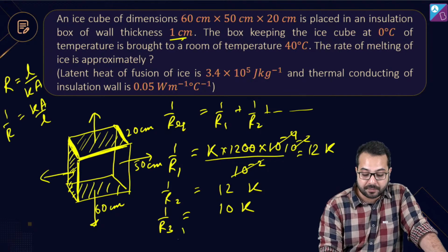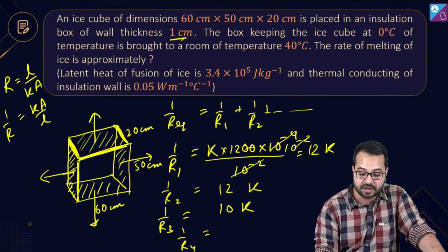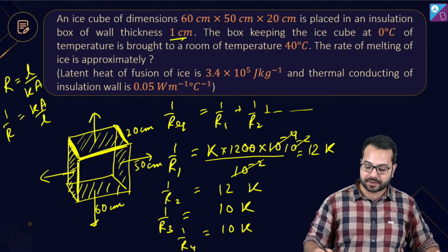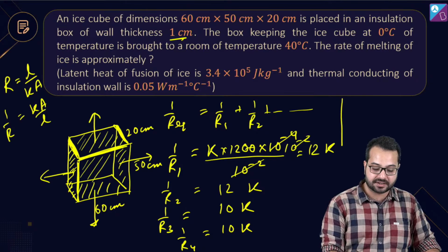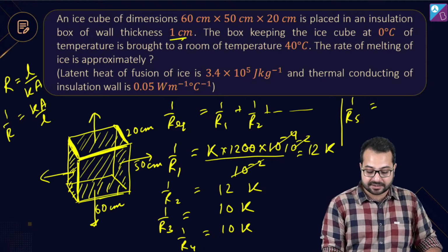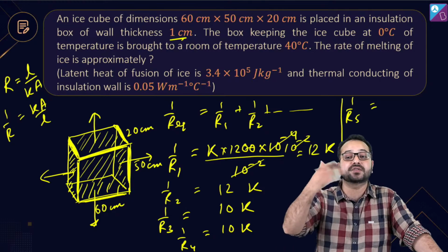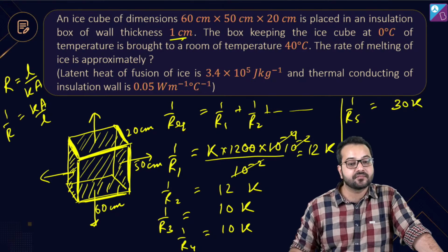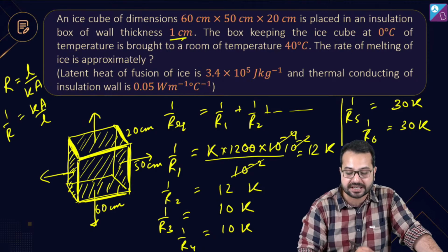Okay? फिर 1 by R4. Take the parallel surface. तो 1 by R4 भी 10K हो जाएगा. ठीक है? Is that correct? I'm doing the same operation. R5 कौन सा ले रहा हूं मैं? R5 ये सामने का सरफेस. सो 1 by R5 कितना हो जाएगा? What is the length? The length is 60. What is the breadth? The breadth is 50. ठीक है? So this is 3000 centimeter square. We perform the same operation. This is going to become 30K. And उसका जो parallel side होगा, that will also become 30K. Is that correct?